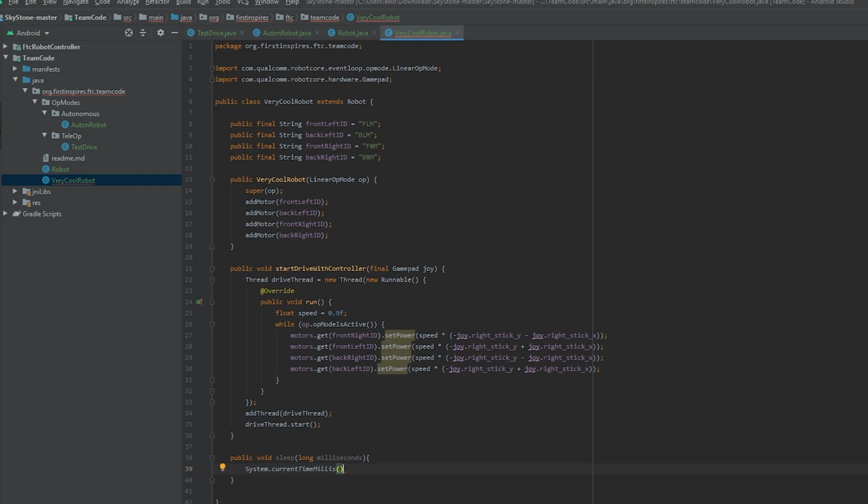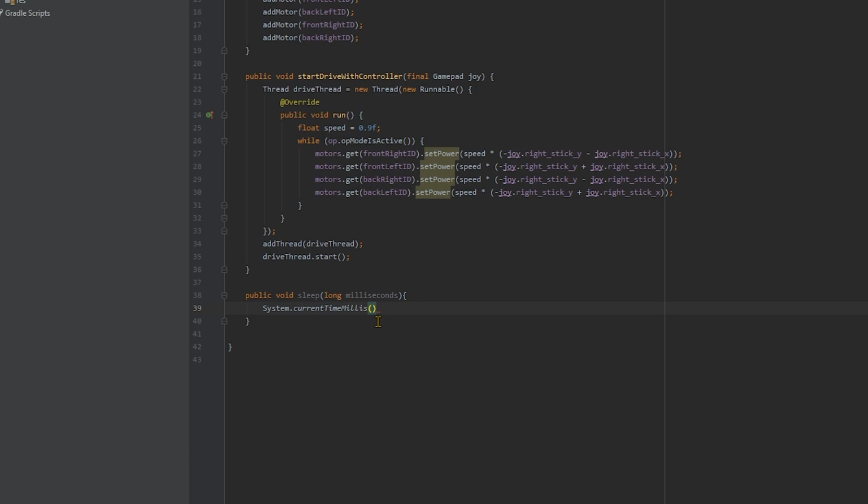Whenever we want to add milliseconds to it, we are basically setting a time in the future. Knowing this, we can take the time we want to wait, add it to the current time in the variable, and then wait until the current time supersedes this. We've then paused for that amount of time. So, inside of sleep, define the variable timeToEnd. It will be of type long, and it will equal System.currentTimeMillis plus the milliseconds we passed in. This creates a timestamp in the future where we want to stop.